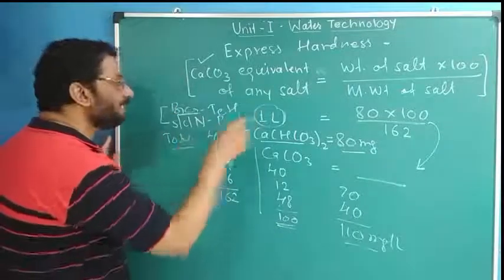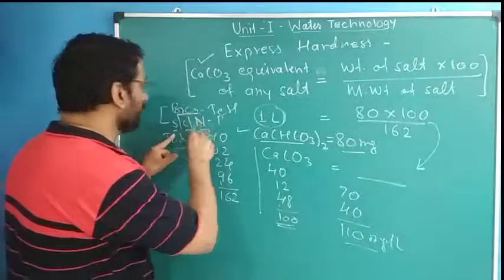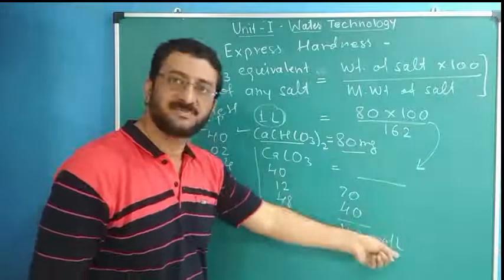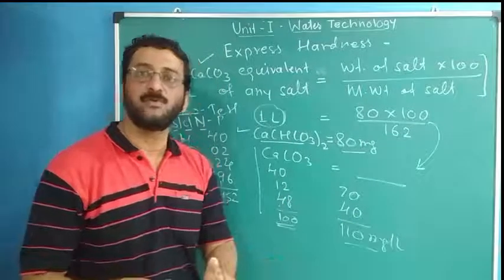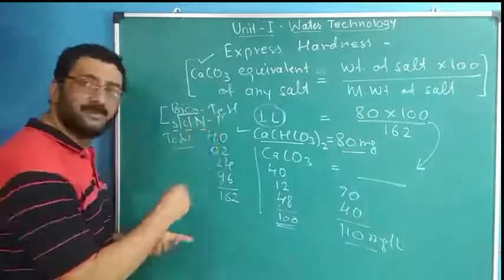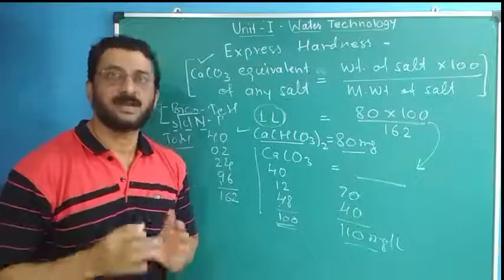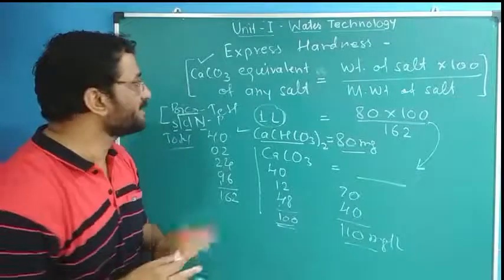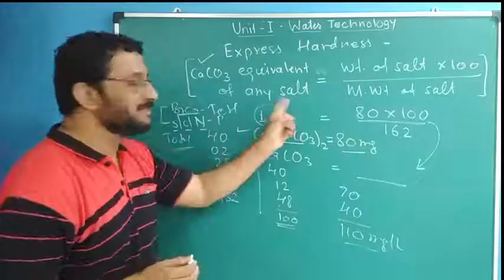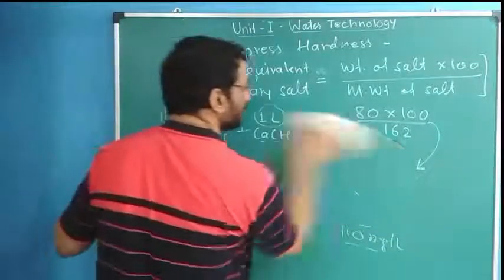Similarly, if that water has sulfates, chlorides, and nitrates, in the same way for these three you find their CaCO3 equivalent and take the sum; that will be your permanent hardness, and temporary plus permanent will be total hardness. So temporary, permanent, and total hardness can simply be found by using this multiplication factor, the CaCO3 equivalent of water.